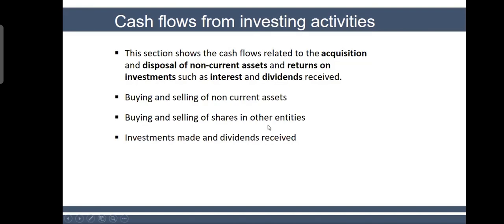Then buying and selling of shares in other entities. You should remember here the word is other entities, not your own entity. If you purchase shares in Alpha company, why are you purchasing them? You are making an investment. So that is investing activity. And when you purchase shares in Alpha entity, what will happen? At the end of the year, you will receive something, and that something will be called dividend. So dividends will make your investing inflow. And when you buy shares, it is investing outflow.